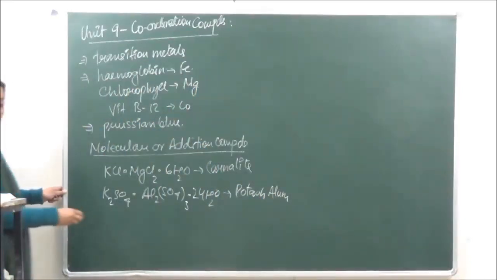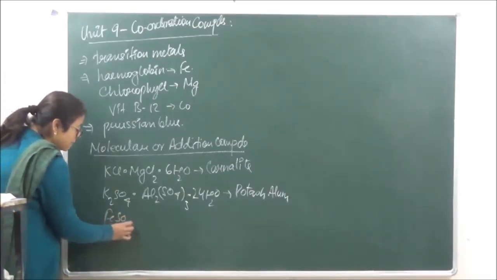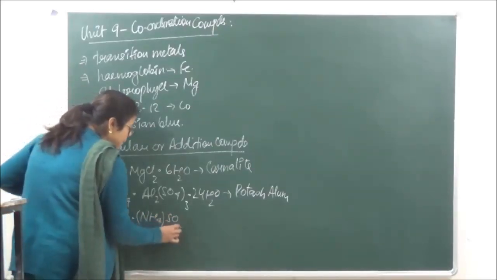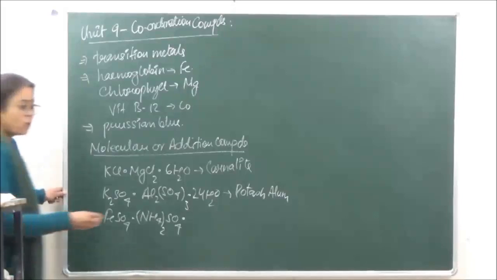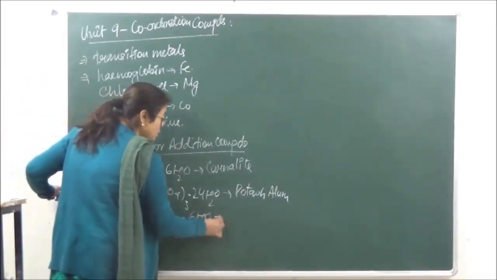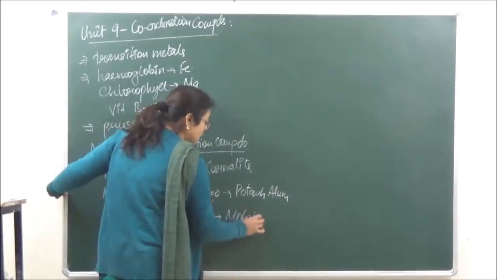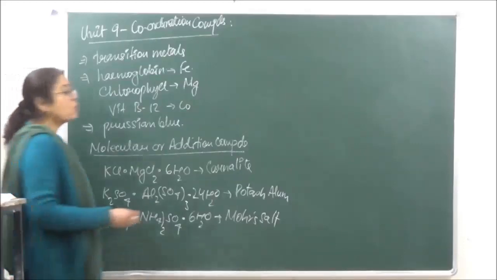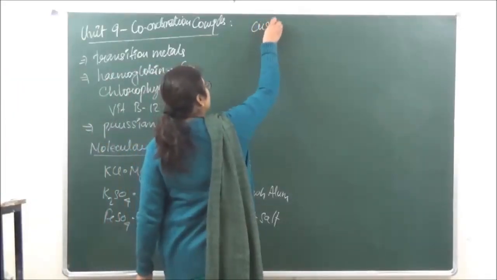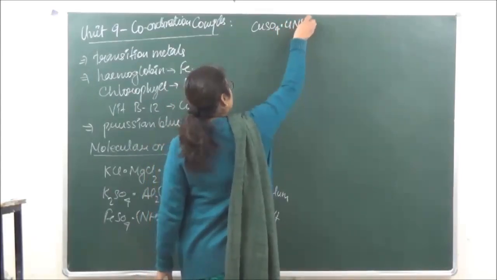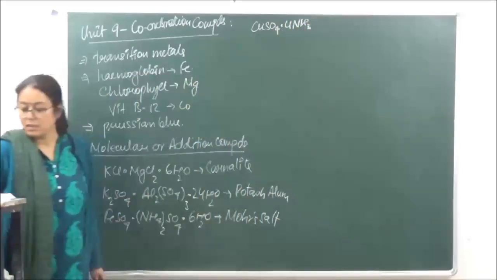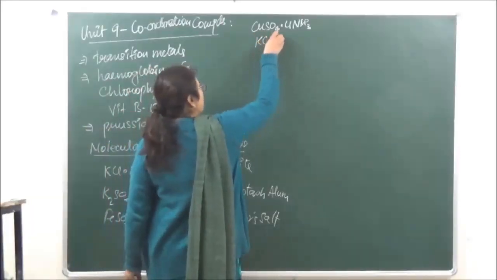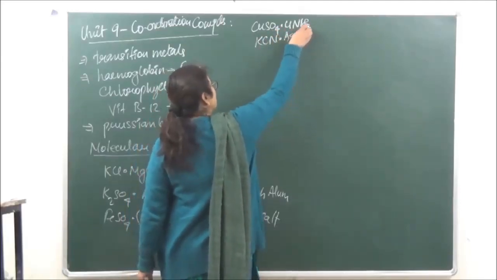And then we have Mohr salt, which is a salt of ferrous sulfate·ammonium sulfate, with 6 water of crystallization over here. This is known as the Mohr salt. Right? Another type of salts which we can have over here are salts like copper sulfate·4NH3. ठीक है? Or we can have KCN·AgCN. So all these are examples of molecular salts.